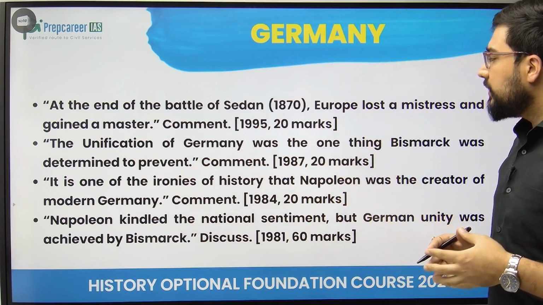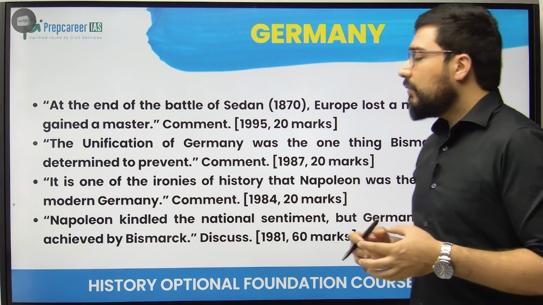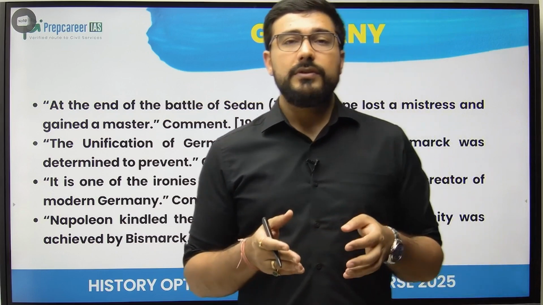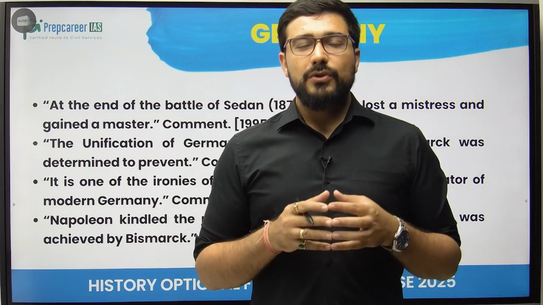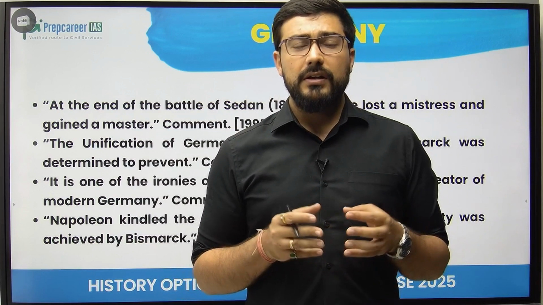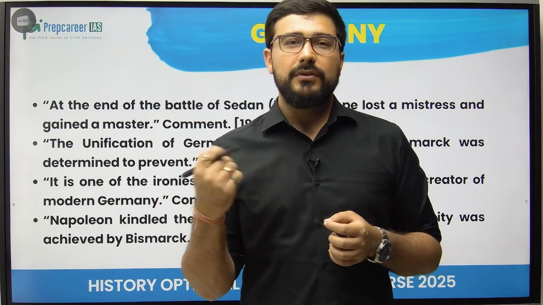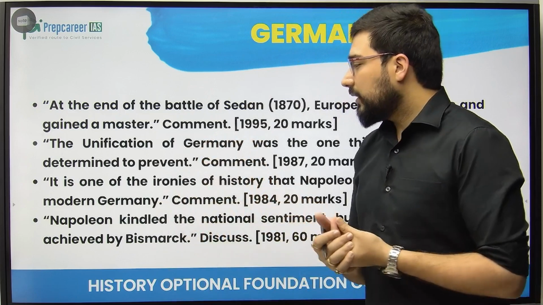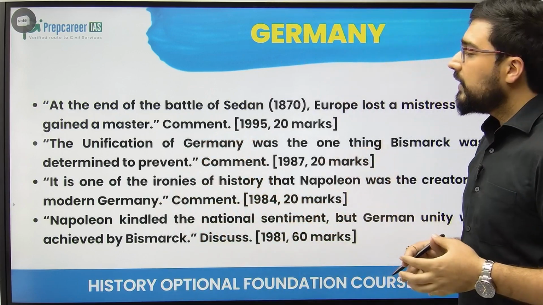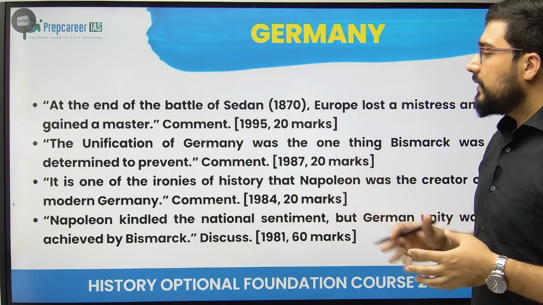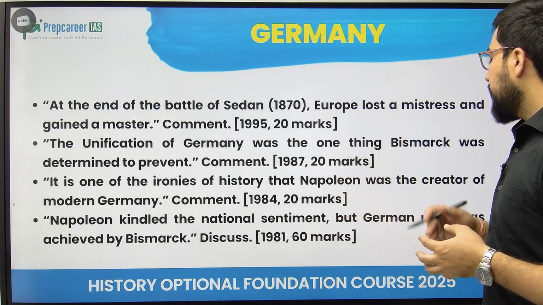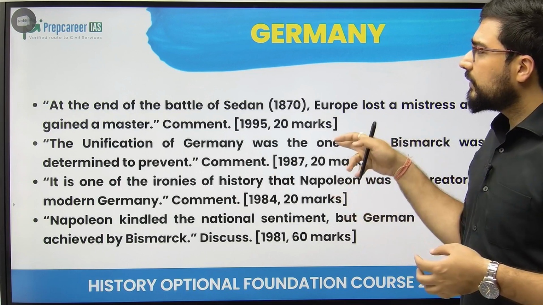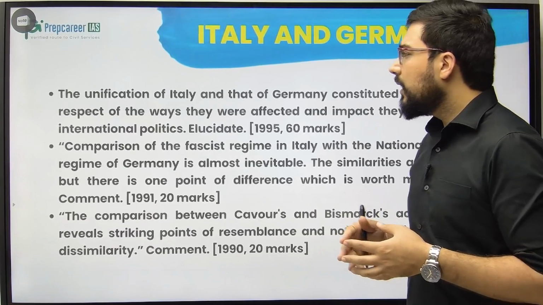It is one of the ironies of history that Napoleon was the creator of modern Germany. Why? Because his aim was that by creating these 39 strong states under the Confederation of the Rhine, he would use them against both Prussia as well as Austria. However, later on this was accepted by the Vienna Congress and eventually became very easy for Bismarck. Napoleon kindled the national sentiment, but German unity was achieved by Bismarck. So that is the same category of question.